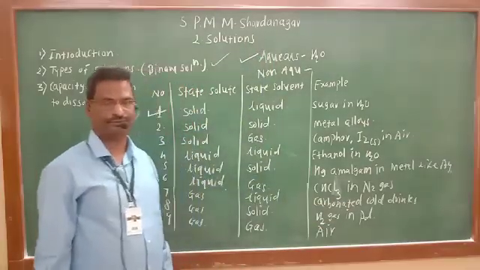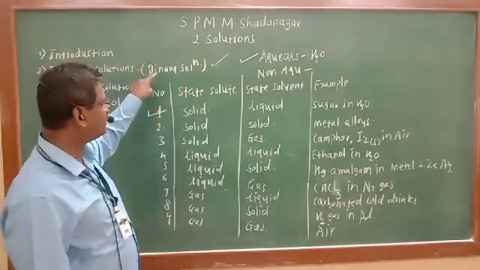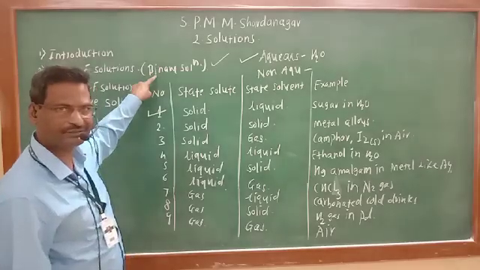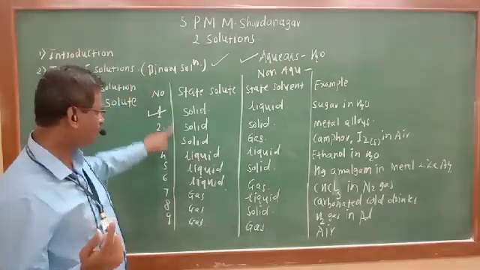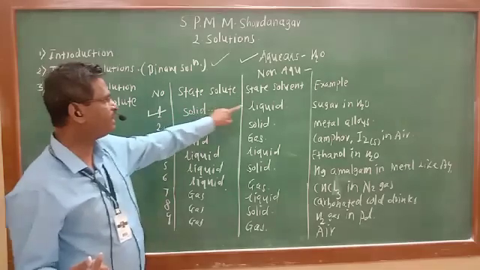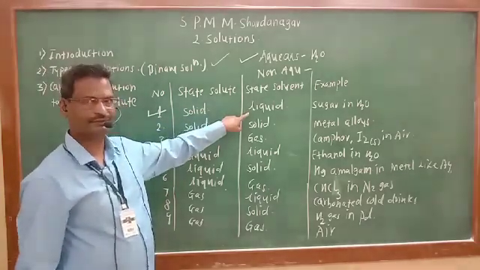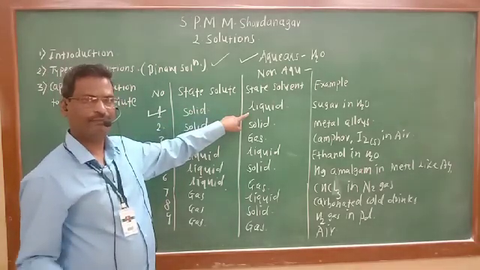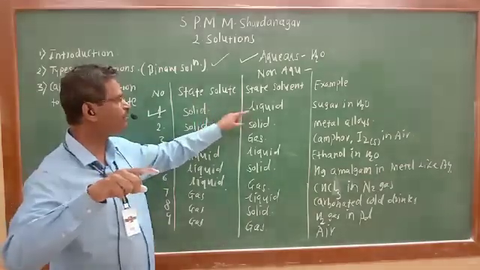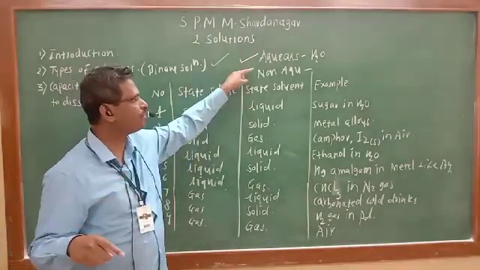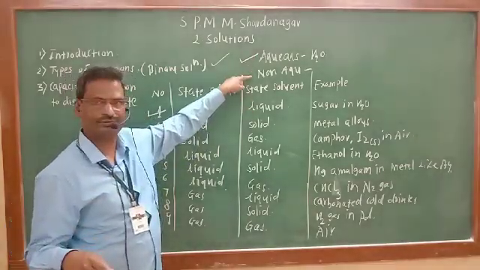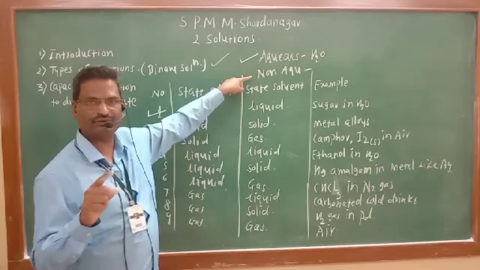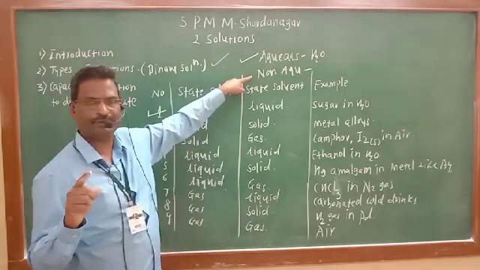So we are studying binary solutions, homogeneous mixtures. Further, out of 9 types, we are studying solid in liquid type of solutions. Further, solid in liquid type of solutions are either aqueous or non-aqueous. If water is used as a solvent, it is aqueous.